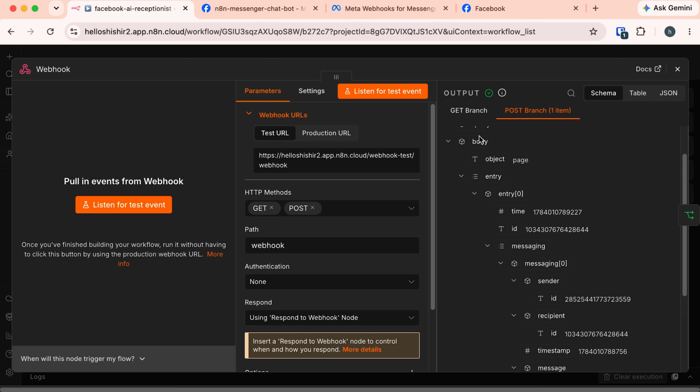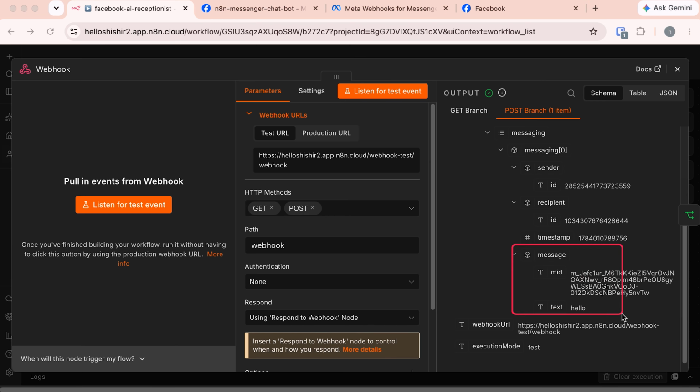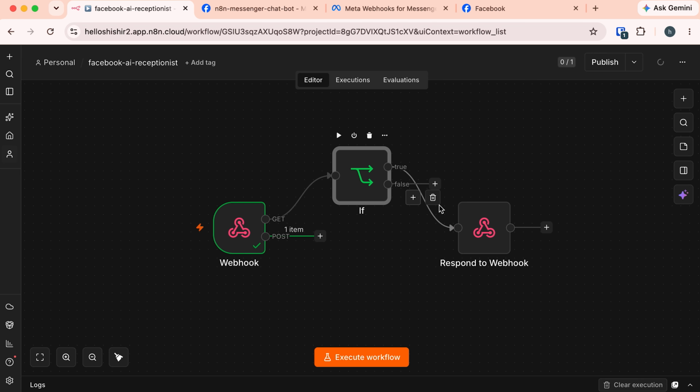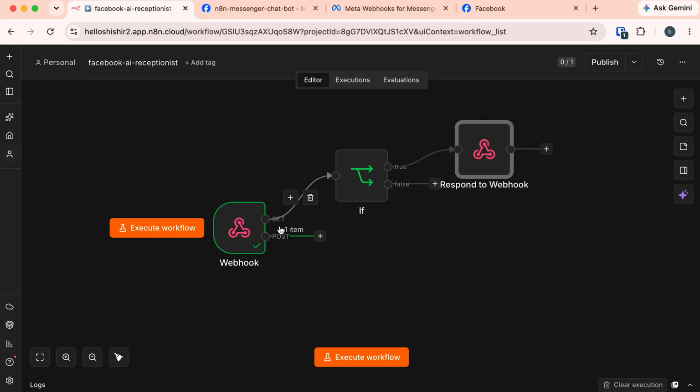And here inside body, you can see we have this entry. Inside this entry, we have this messaging with the sender, recipient, and the message itself. Okay, we are now able to receive the message, but it cannot send any response.